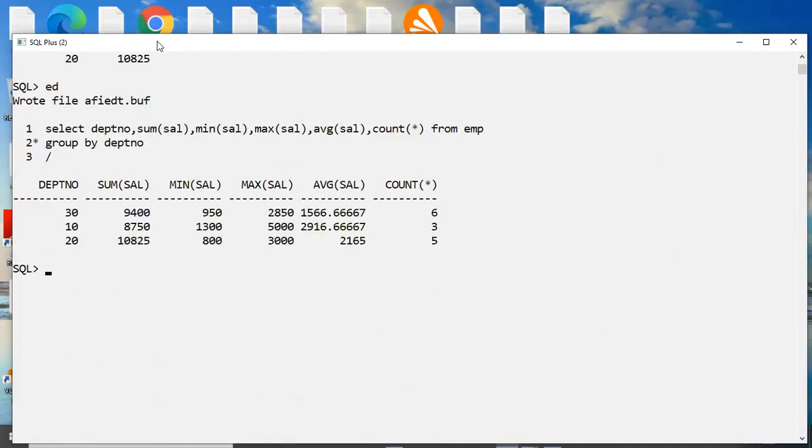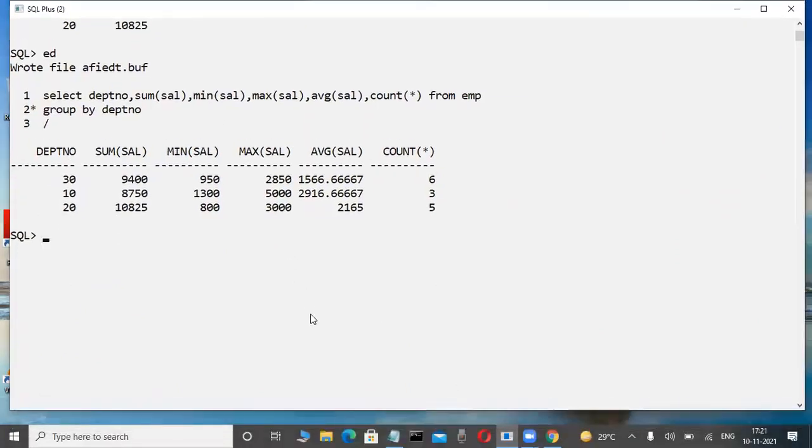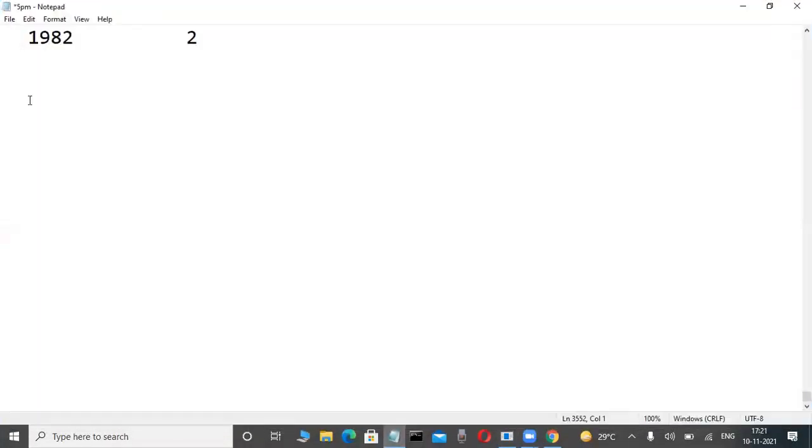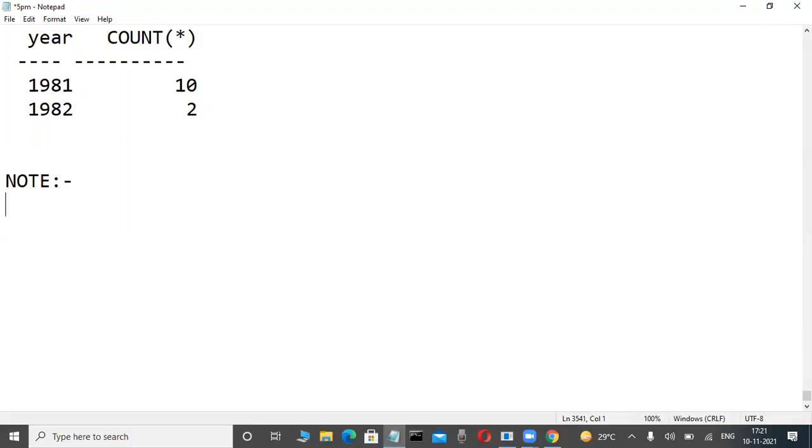First write some theory. Write a note. This is not only in Oracle, but in all relational databases.